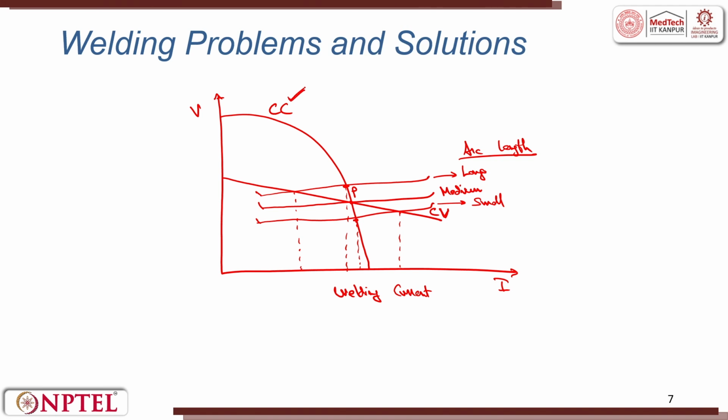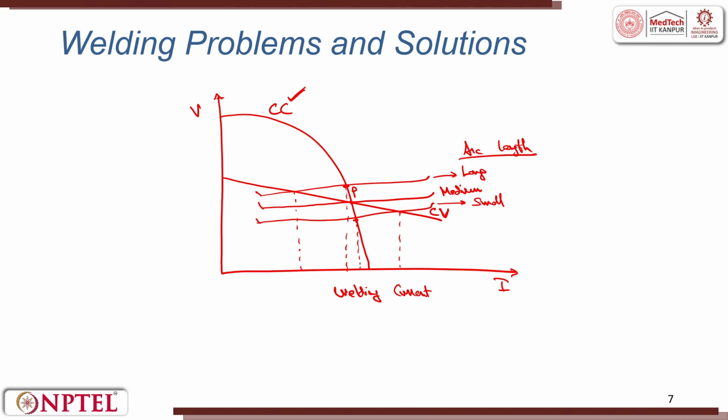In the case of the constant current power source with a steady wire feed speed, a comparable sequence of events occurs, that is the variation in current is significantly reduced, resulting in a prolonged duration for the system to achieve self-regulation. The self-regulating system that we are talking about, the fluctuation is still there, but the system is trying to self-regulate so that the arc length is maintained. In a genuine constant current system, the variation in the current is significantly diminished, indicating the welder has minimal or no control over the current by adjusting the arc length. So that is why the voltage is more varied whenever we need to control.